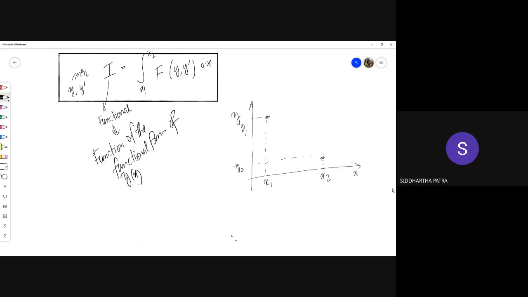Okay, so y at x1 is y1, y at x2 is y2. Okay, imagine those two are given. Okay, and whatever this functional may be, let's say this particular function y of x is the minima.